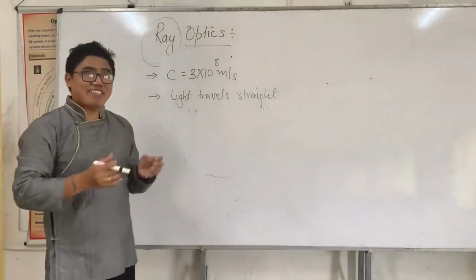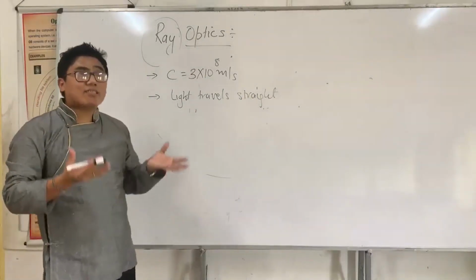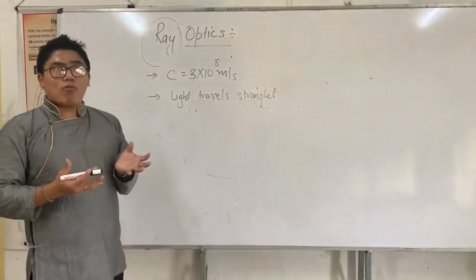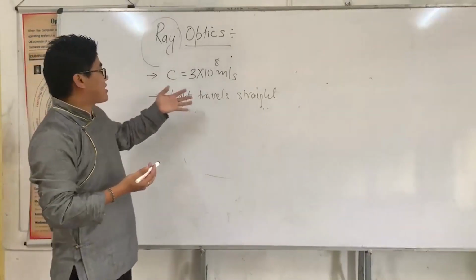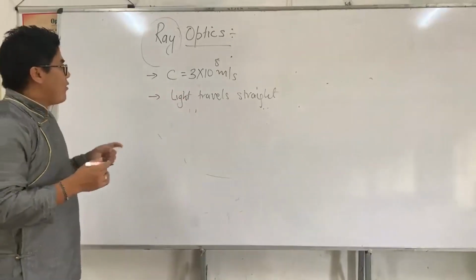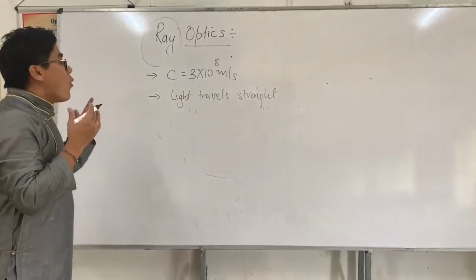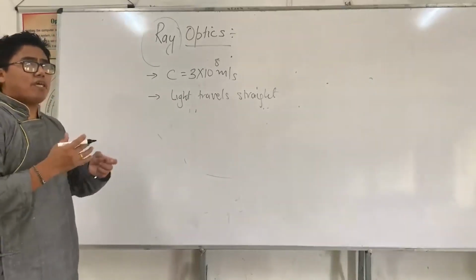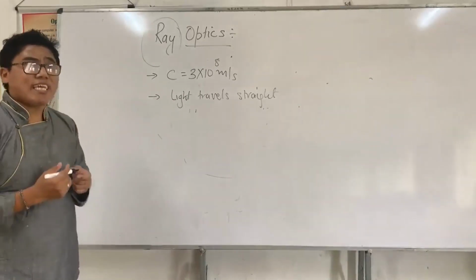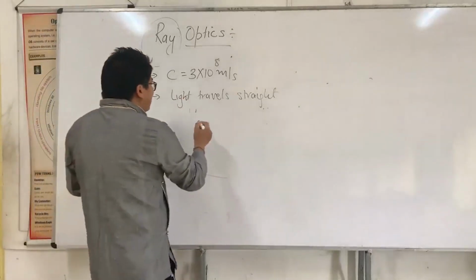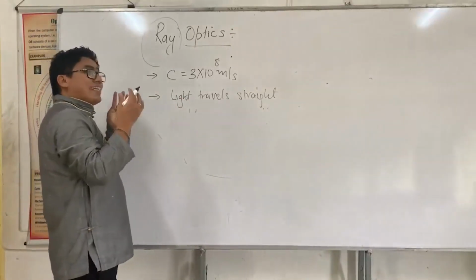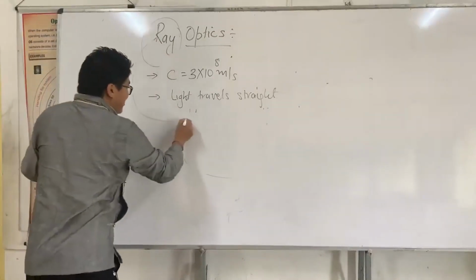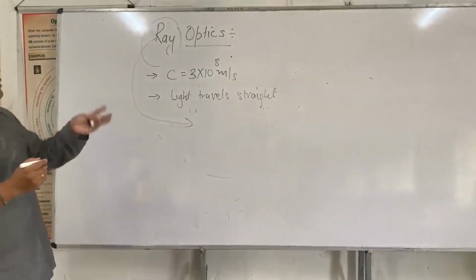Now there is some contradiction. We say light is wave in nature. How can a wave travel in straight lines? However, the wavelength of light is extremely small compared to the objects we deal with. Therefore, we consider light to be traveling along a straight line.